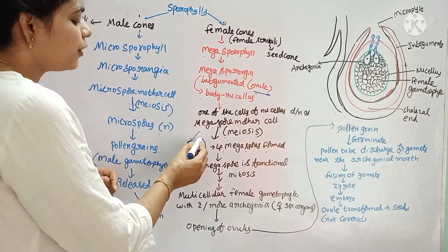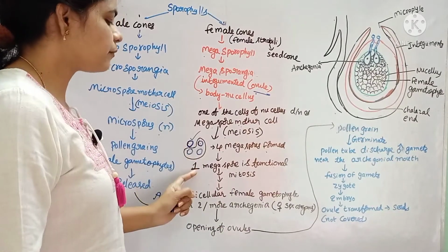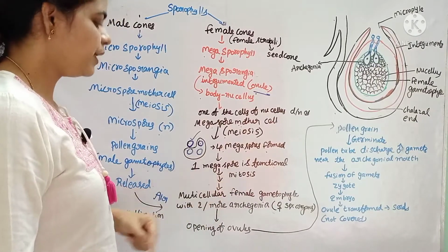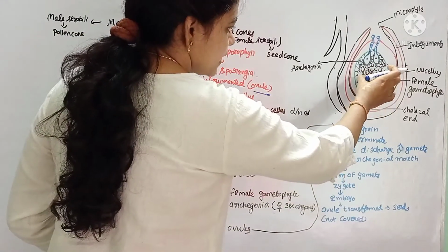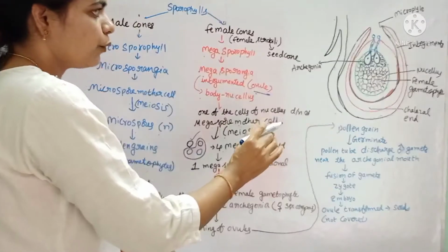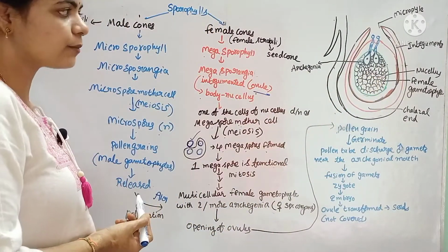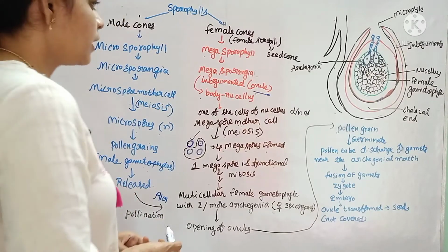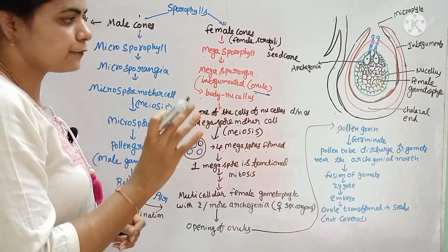Out of 4, 3 degenerate. Only one is functional. The functional megaspore undergoes repeated mitosis. Because of repeated mitosis, a multicellular female gametophyte is formed inside the nucellus. Along with this, 2 or more archegonia also develop inside. Archegonia are nothing but female sex organs. Like this, the ovule is formed.